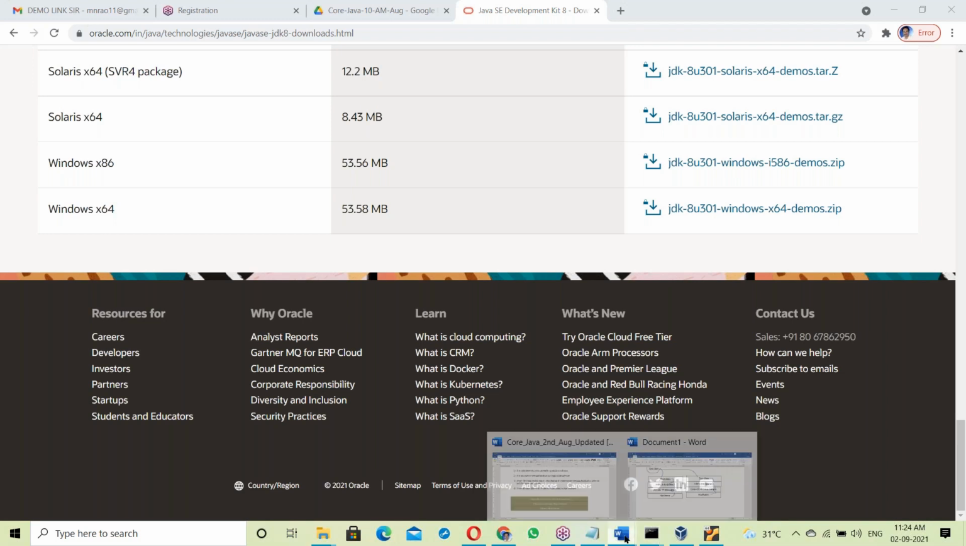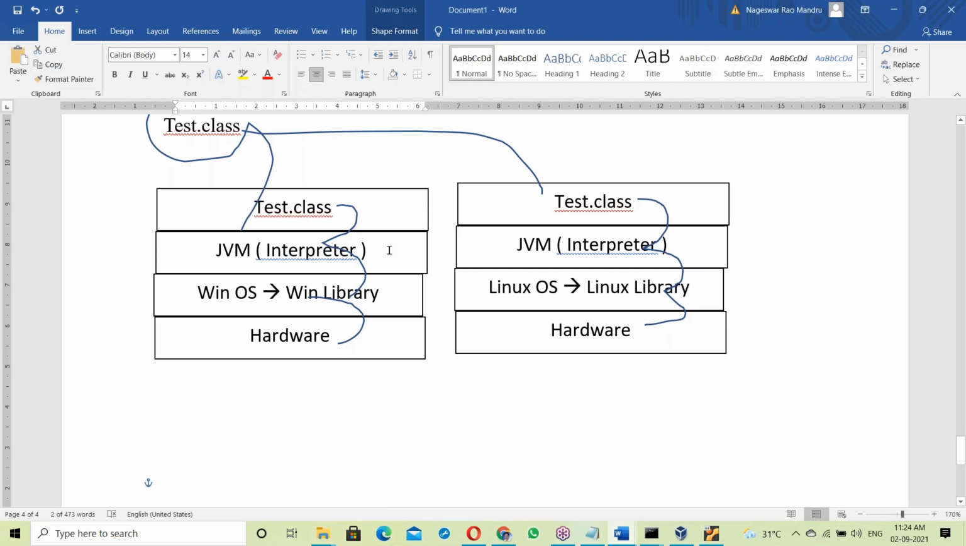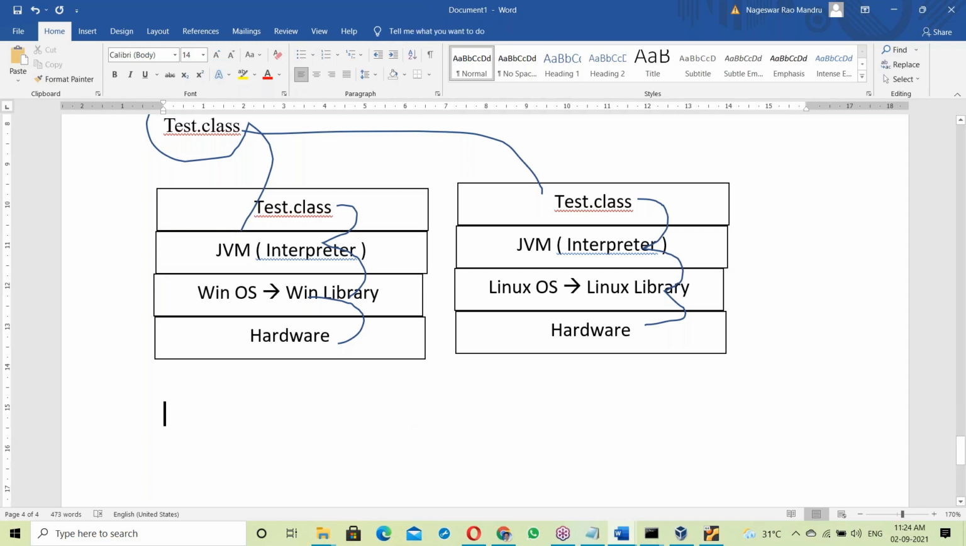The JVM is an exe file. So JDK is OS dependent, and it includes the JVM. So this is about platform independence. How did Java become platform independent? Behind this is the JVM. The JVM is OS dependent. The Java program is independent of platform, but the JVM is OS dependent.